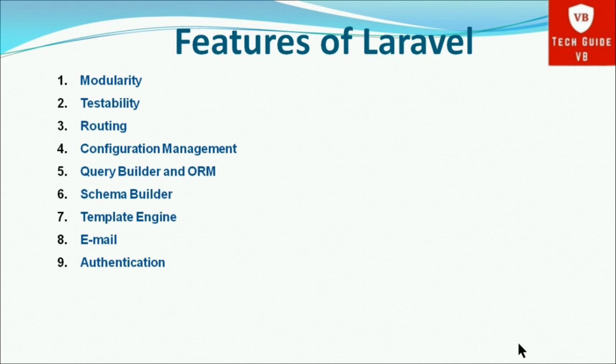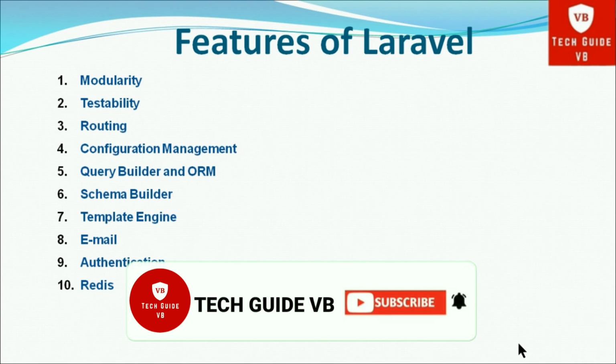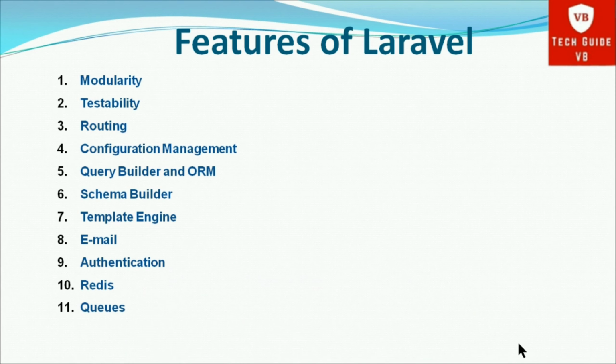The next feature of Laravel is Redis. Laravel uses Redis to connect to an existing session and general purpose cache. Redis interacts with the session directly. The next feature of Laravel is queues. Laravel includes a queue service for things like emailing a large number of users or a specified cron job. These queues help in completing tasks in an easier manner without waiting for the previous task to be completed.